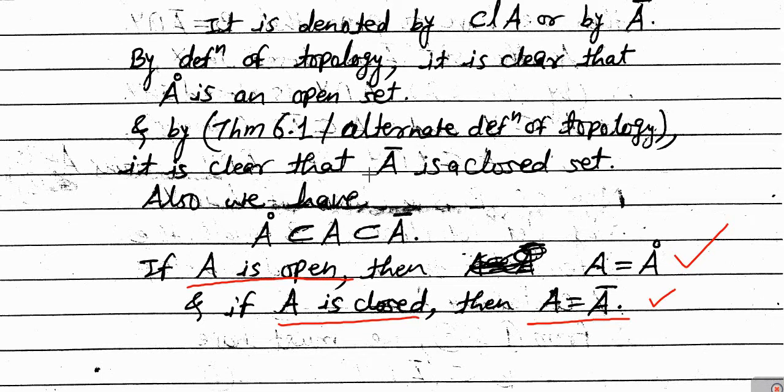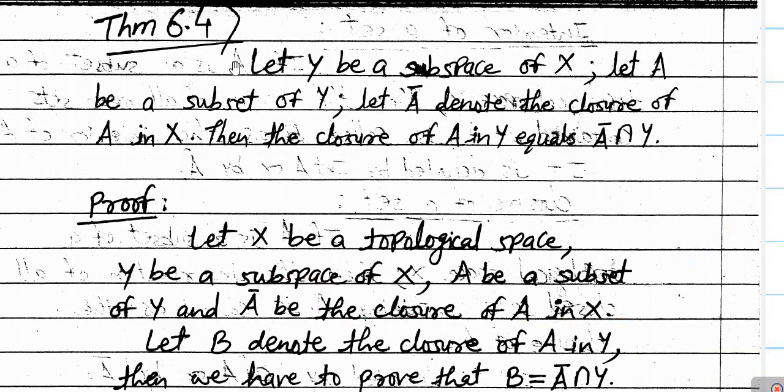These are important points. So next one, now we'll move to one important result, and it is theorem 6.4. The statement of this theorem is: let Y be a subspace of a topological space X. Let A be a subset of Y, and A bar denote the closure of A in X. Then the closure of A in Y equals A bar intersection Y.